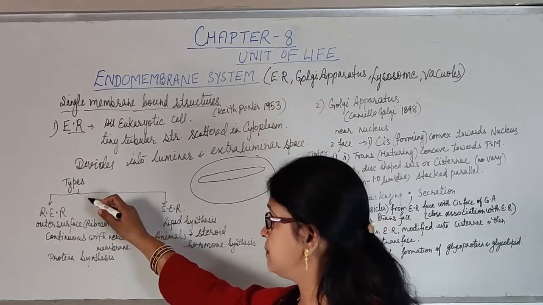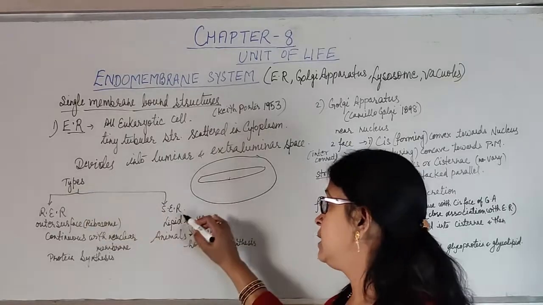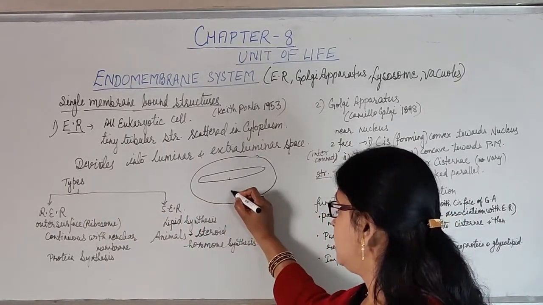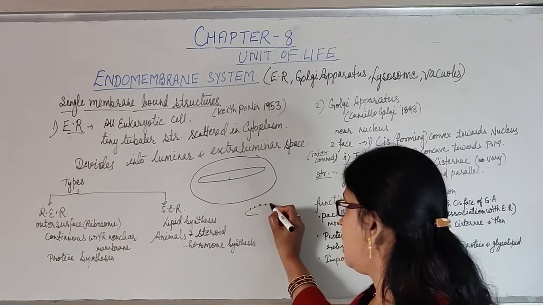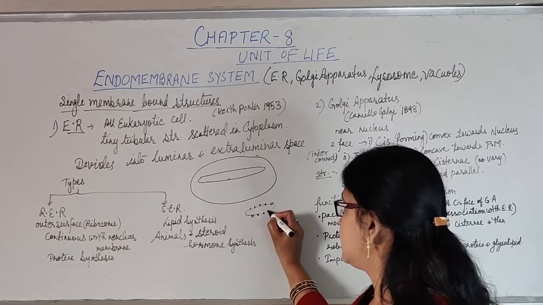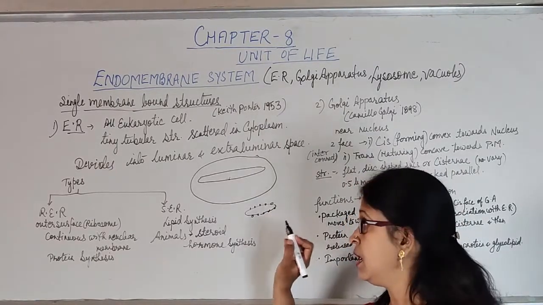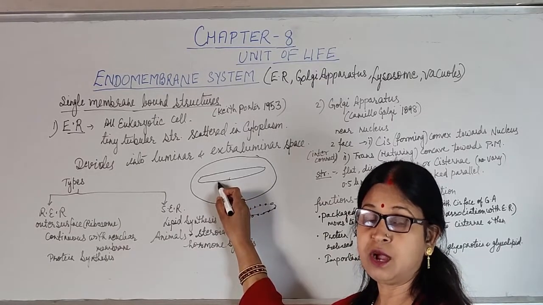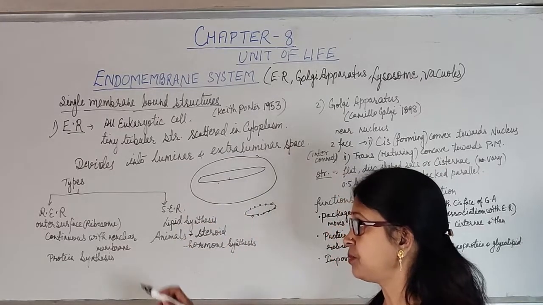Now there are two types, rough endoplasmic reticulum and smooth endoplasmic reticulum. Rough endoplasmic reticulum has ribosomes attached on the outer surface, so it is known as rough endoplasmic reticulum. When no ribosome is attached on the outer surface, then it is known as smooth endoplasmic reticulum.